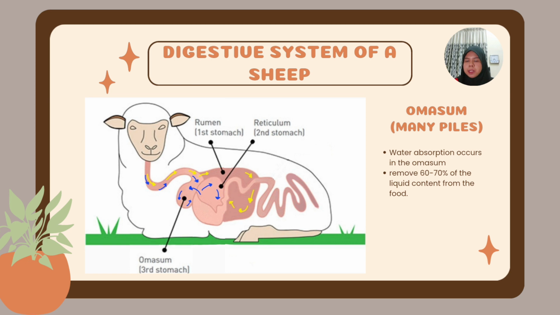After being filtered by the reticulum, the smaller particles of the food will enter the omasum, which is also known as the manyplies. It is called manyplies because it has many layers to maximize the absorption of water and nutrients. Here, water will be absorbed into the omasum, and it will remove around 60 to 70% of the liquid content from the food.